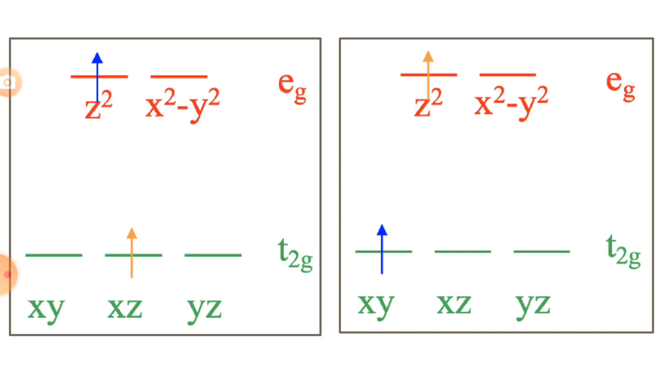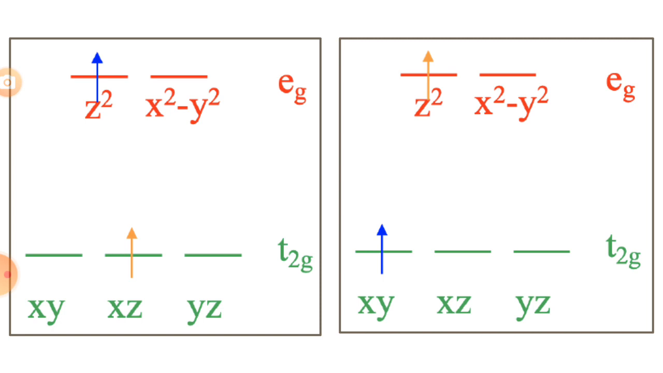Upon excitation using light or electromagnetic radiation, the electron in the dxy orbital could be promoted into an Eg orbital or excited Eg level. After absorbing light energy, the electron in the dxy orbital could be promoted into an Eg orbital, an excited energy level, which could be either the dz square or dx square minus y square. There are two orbitals in the Eg state. So these two orbitals are dz square and dx square minus y square.